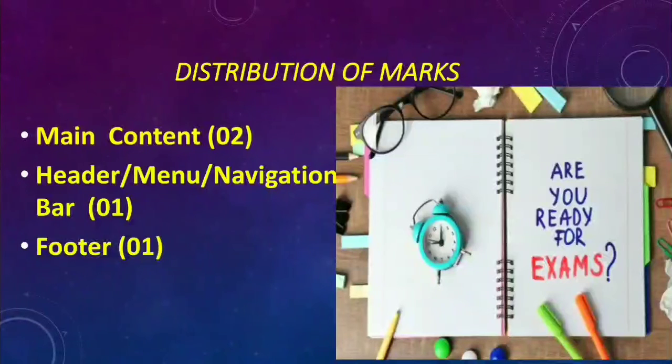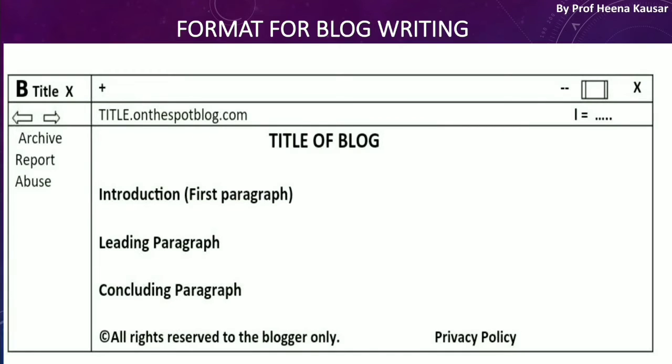Next question is blog writing. The distribution of marks for blog writing is: main content will give you 2 marks, header or menu, which you can also call the navigation bar, will give you 1 mark, and footer will give you 1 mark. Let's see it in a practical way. This is what I have written. This is the ideal format for blog writing. You need to make this kind of format in your examination because it will give you 1 mark.